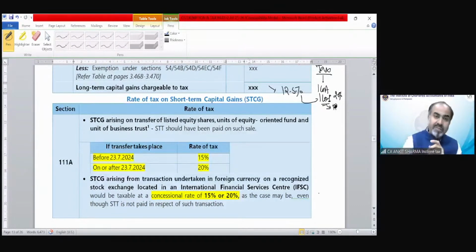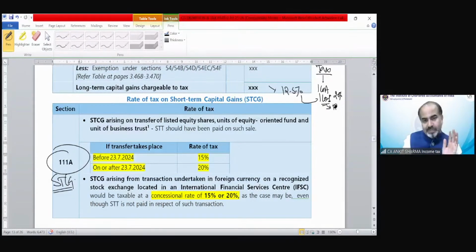So section 111A. Section 111A deals with short-term capital gain on certain specified assets, only on equity shares and units of equity-oriented fund on which STT has been paid. You might remember that when we discussed section 112A long-term capital gain, there was an exemption of 1,25,000, and to find out the cost, there was a special provision.